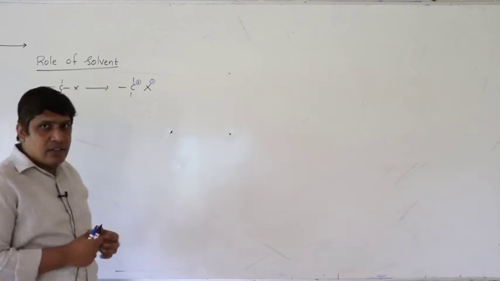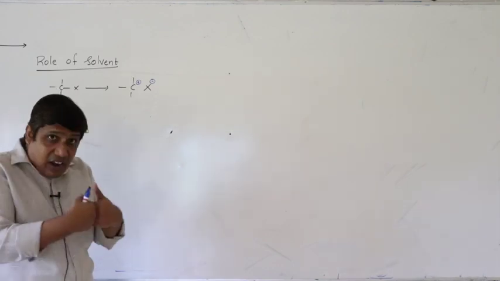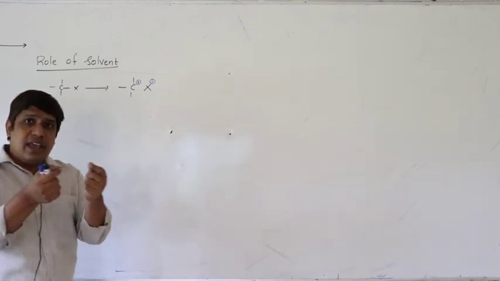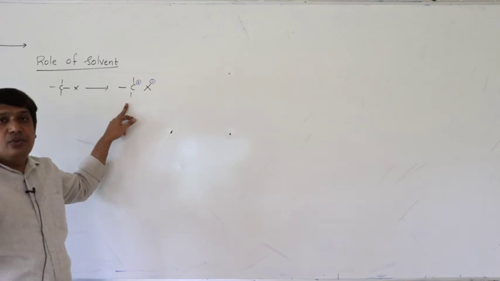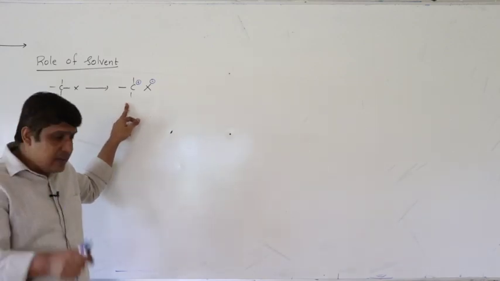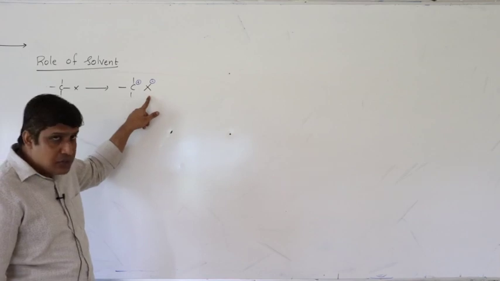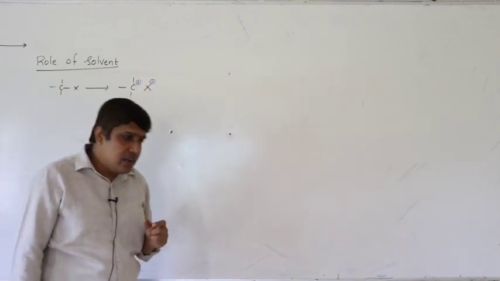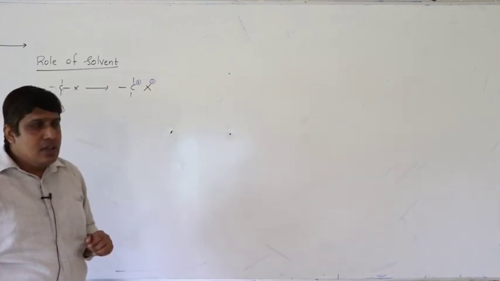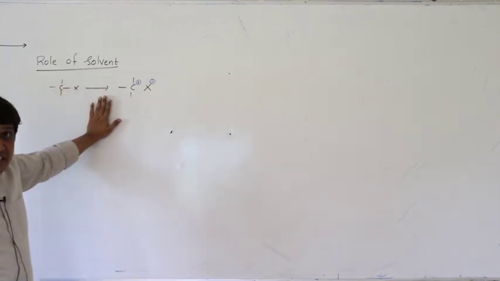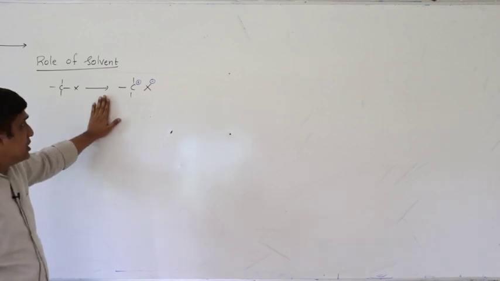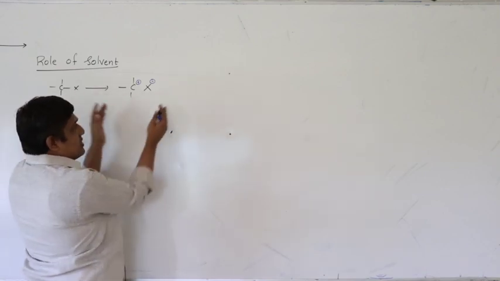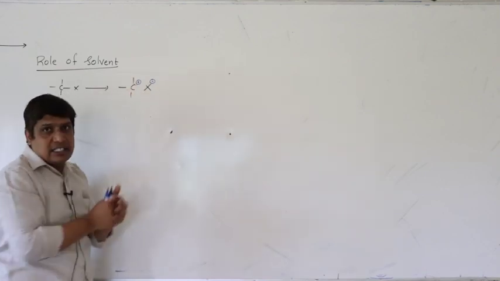So, immediately after breaking the bond, they are not separated. If they are not separated, the rate of reaction will be less, because there is always the possibility of recombination due to strong electrostatic force of attraction between the positively charged carbocation and the negatively charged halide ion. So here comes the role of solvent. This is simply an ionization reaction. The reaction rate increases if you separate these two ions. That means charge separation has to take place.